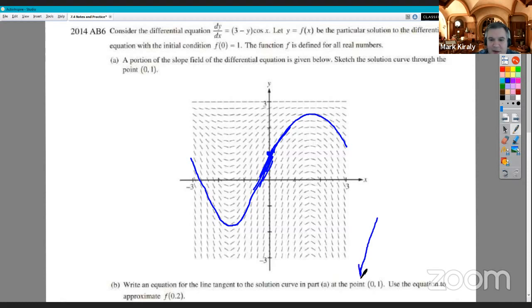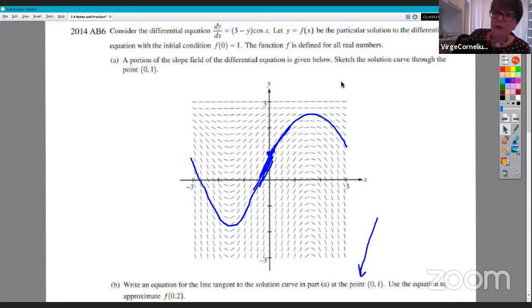It says down here in part B, write an equation for the line tangent to the solution curve in part A at the point 0, 1, which is our same point. And then we're going to use that equation to approximate f of 0.2. Now, depending on how long you have been out of school, some people may not have found a tangent line in a while. So Verge, remind me again, what do I need to find the equation of a line?